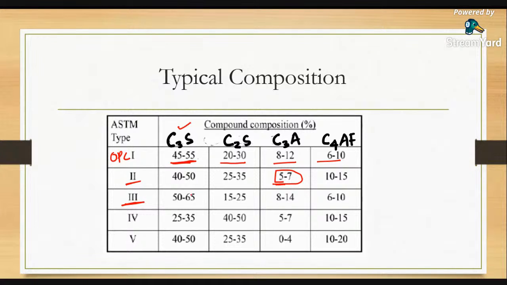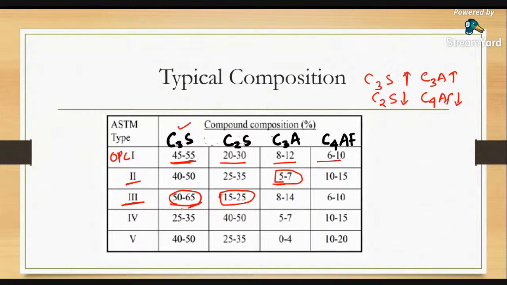And type 3 cement, I told you, is rapid hardening cement. For rapid hardening cement, which parameter is to be predominant? Strength. So 50 to 60% of C3S must be there. If C3S increases, C2S must decrease. And if C3A increases in the cement, to balance that, C4AF will decrease. So this is the balance. Here the C3S amount is increasing, so C2S is to be decreased.